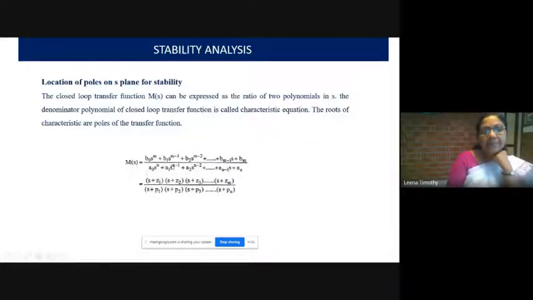The same transfer function can be expressed like this: S plus Z1 into S plus Z2, etc., divided by S plus P1 into S plus P2, etc. In the numerator, minus Z1, minus Z2, minus Z3 are the zeros of the transfer function, and minus P1, minus P2, minus P3, etc. are the poles of the transfer function. Zeros and poles.